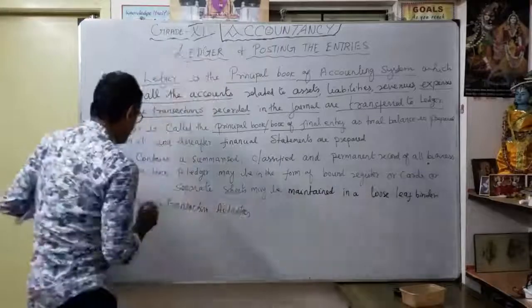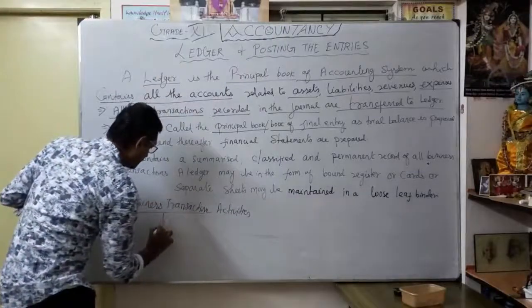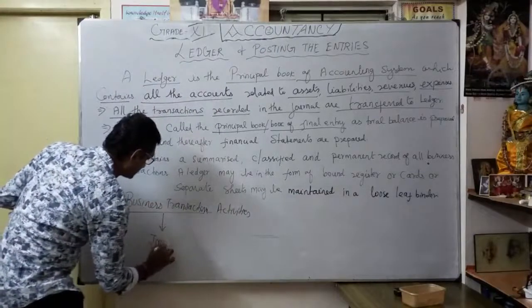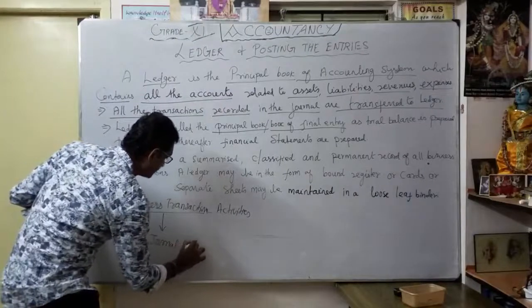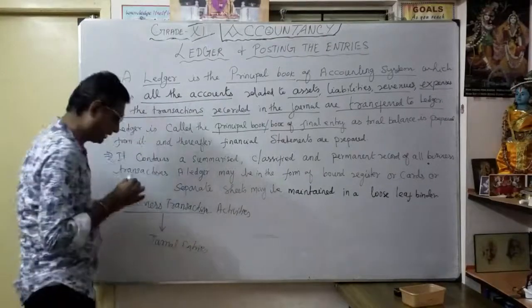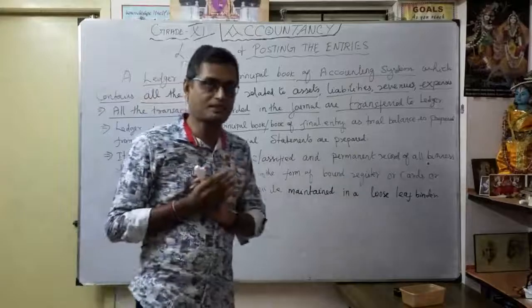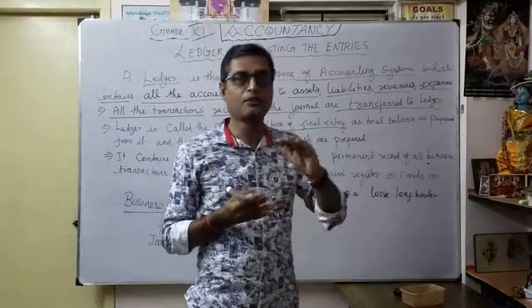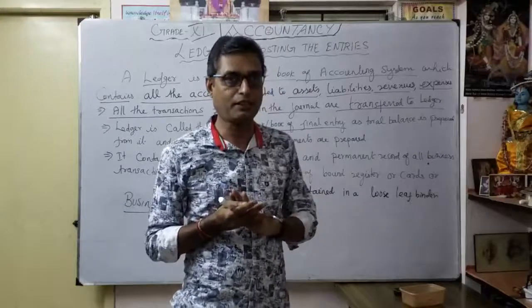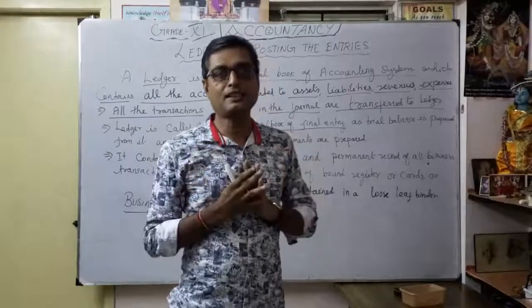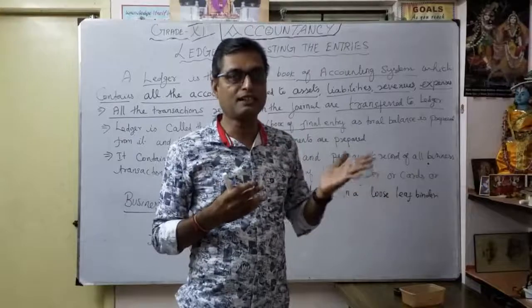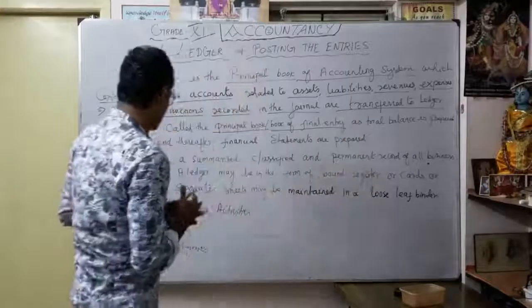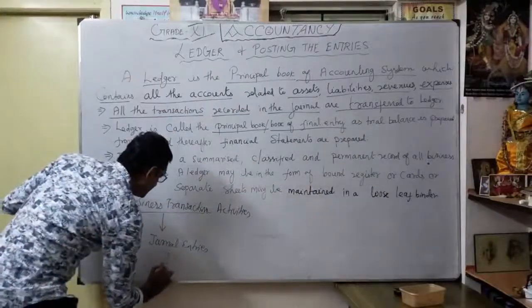From the business transaction, you will learn how to convert it into journal entries. In the journal entries, you will see only the single transaction, date-wise: what happened today from morning to evening when you are running the business. Each of those is a single transaction, and all the single transactions are transferred to the ledger.